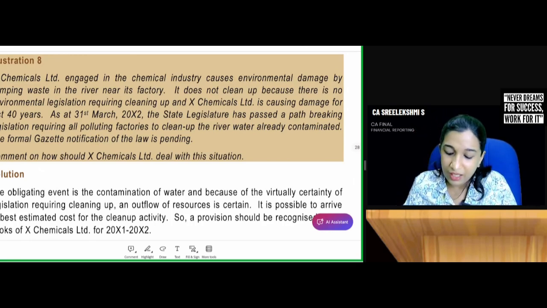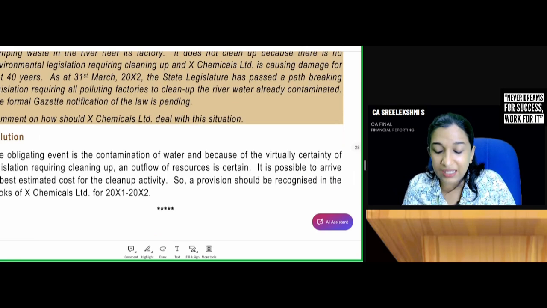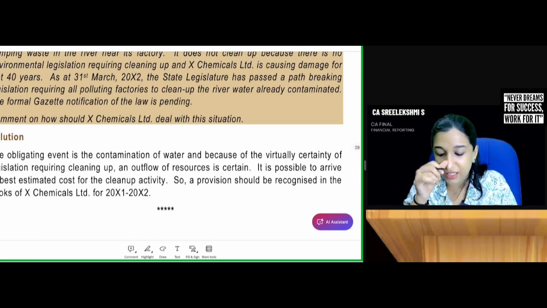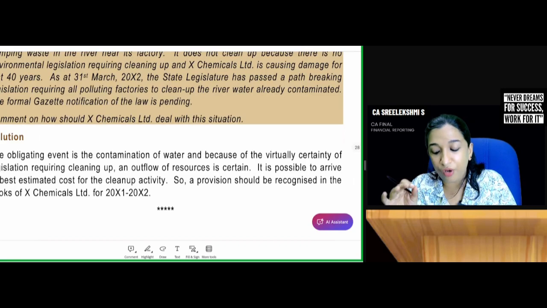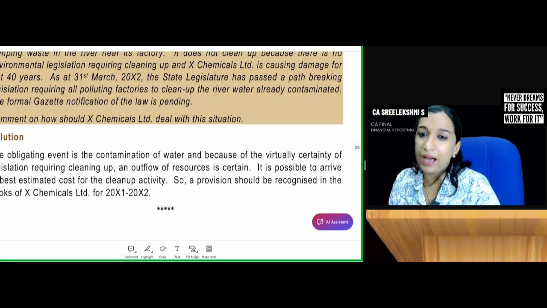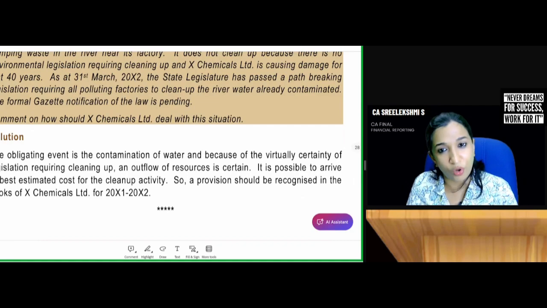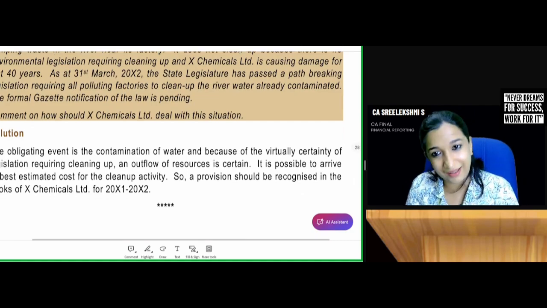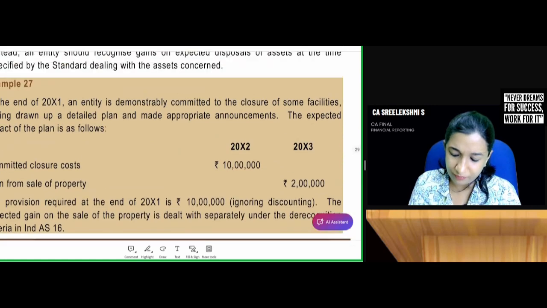So what is the answer? The obligating event is the contamination of water, and because of virtual certainty of the legislation requiring cleanup and outflow of resources is certain, it is possible to arrive at a best estimate of cost for the cleanup activity. So provision should be recognized. Easy.